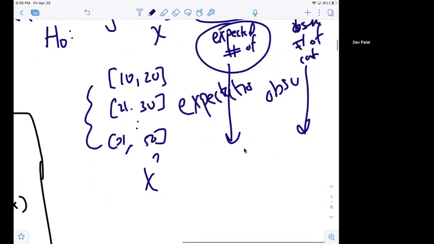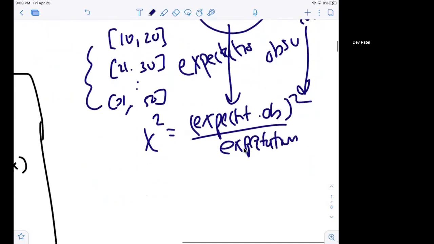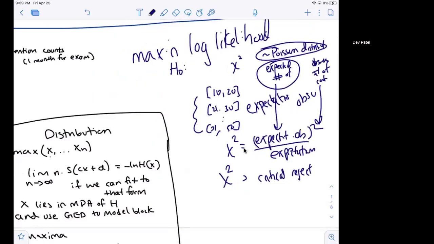And then the chi-squared statistic is the sum of the expectation minus the observed, squared, over the expectation, and that's our statistic. If that's greater than some critical value, we can reject the null hypothesis and say that, hey, there is a significant difference between the expected number of counts and the observed number of counts, so we can safely reject the null hypothesis that the data comes from this theoretical distribution. It's not a good fit. The model is not a good fit for this data set. So that's chi-squared, one of the ways to evaluate the fit of a model.